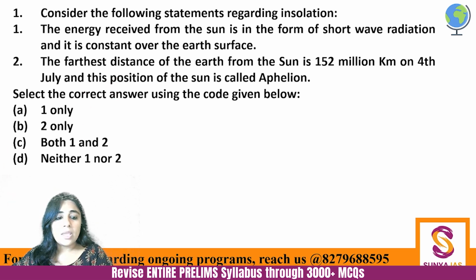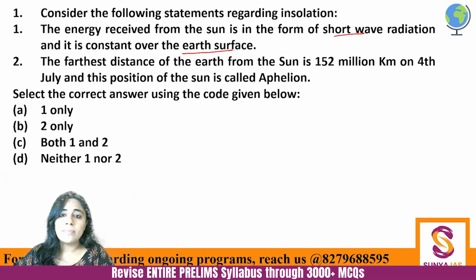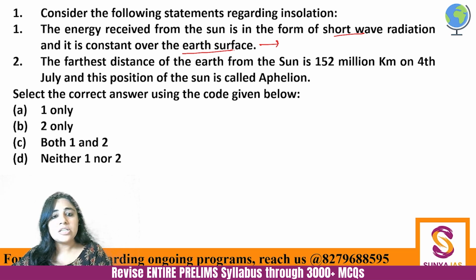We have talked about how the incoming radiation, that is the solar radiation, is shortwave radiation because it is very high on energy. The higher the energy, the shorter the wavelength. So shortwave radiation is correct, but it is not constant over the surface of the earth. Why? Because the features of the earth are such that somewhere there are snow-clad mountains, somewhere there are deserts, somewhere there are deep valleys, somewhere there are oceans. So the amount of insolation that is absorbed also differs.